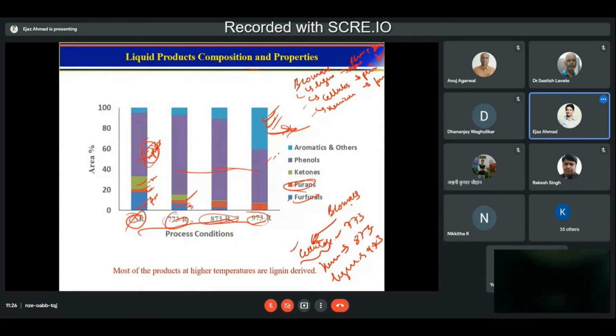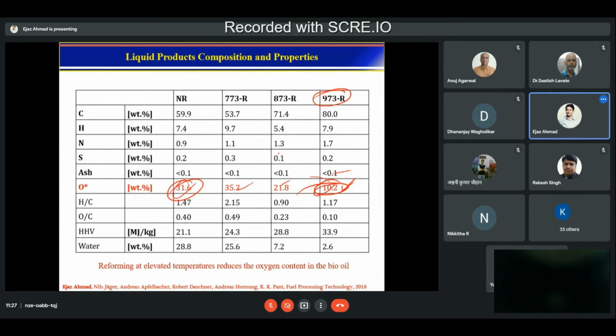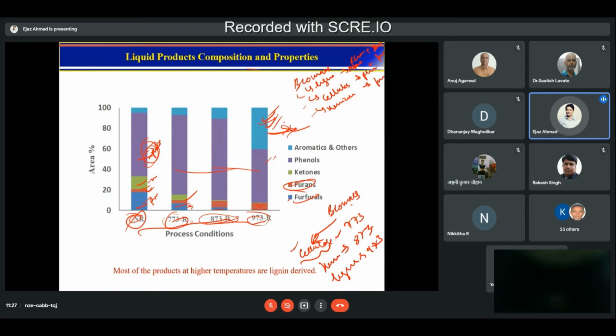Phenols are decreasing. If you look here, why was our oxygen content lower? Because oxygen comes from phenols, furfuryls, furans. Okay, what is happening here? Your aromatics are increasing. That means this is oxygen free.